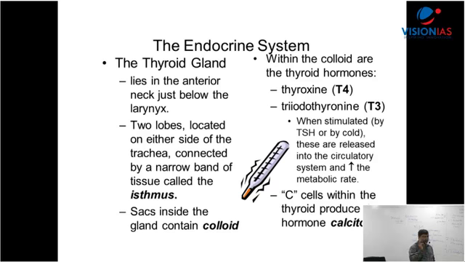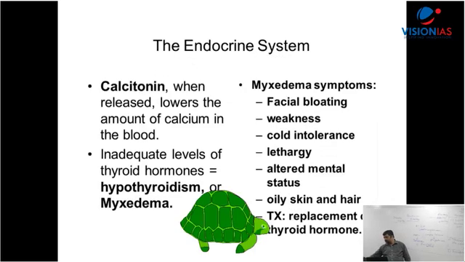So three hormones I have mentioned. One, T4, thyroxine. Second, T3, triiodothyronine. And what comes? Calcitonin. Calcitonin lowers the amount of calcium in the blood. Calcitonin decreases the calcium in the blood. Through which gland is this happening? Thyroid.